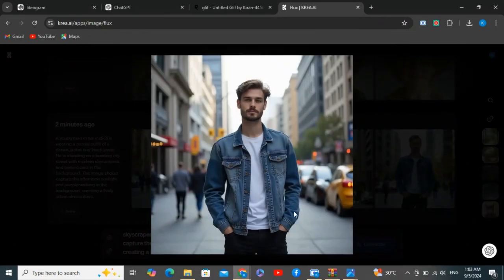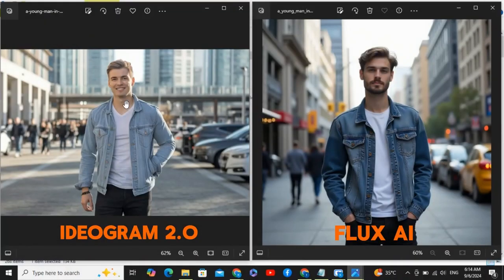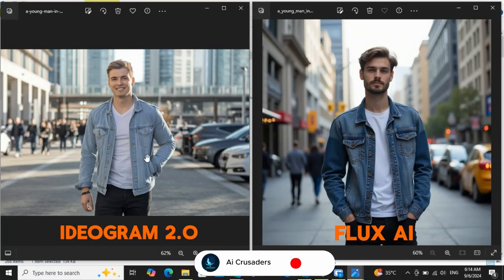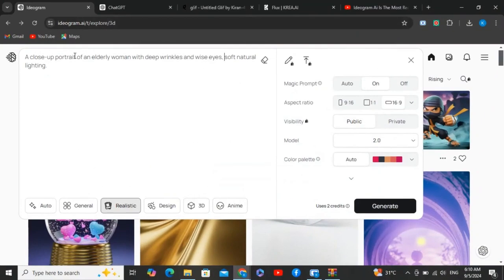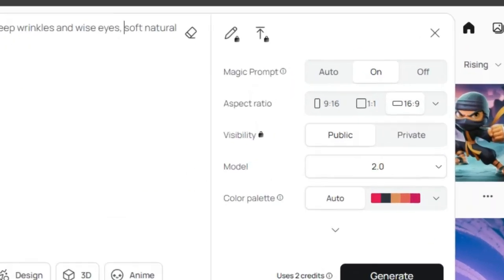So these are the outputs from the Flux AI, and if I compare both of these models side by side, this is the image from Ideogram on the left side, and the right side is the Flux AI. And again, I have to say the skin texture and the detailing looks more natural and more detailed in the Ideogram image.